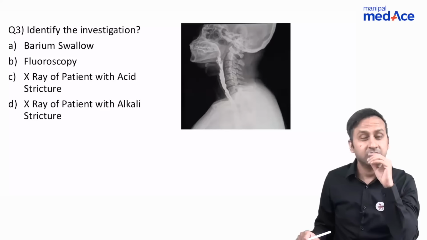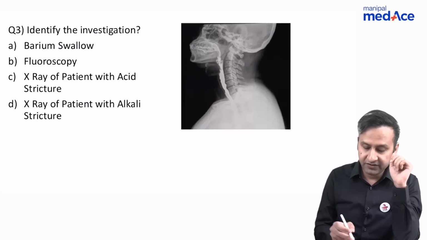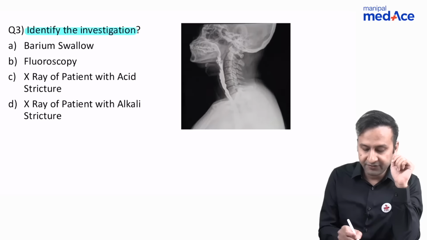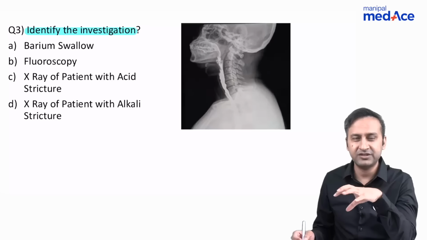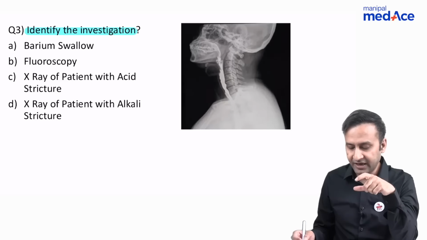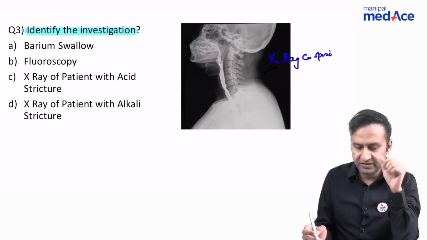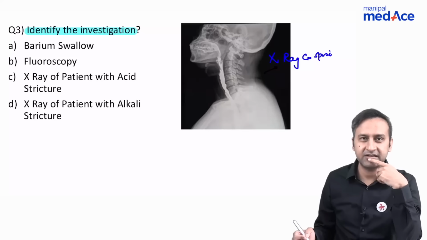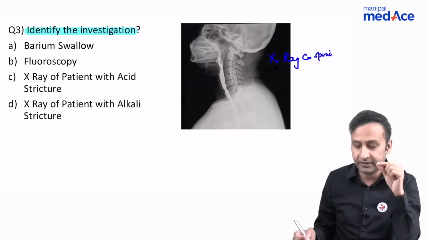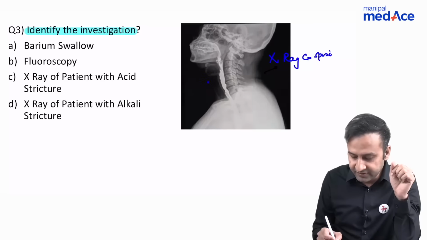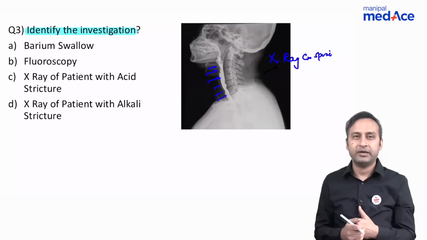Question number 3. Now, this was an interesting question. In this case, the examiner wanted you to identify the investigation that he had shown, and this investigation looked like an X-ray. If you see carefully, it is looking like an X-ray of the cervical spine. You can see the cervical spine, so it's an X-ray of the neck. But there is something different. Apart from the radiograph, we can see that there is some opacification just anterior to the vertebrae.